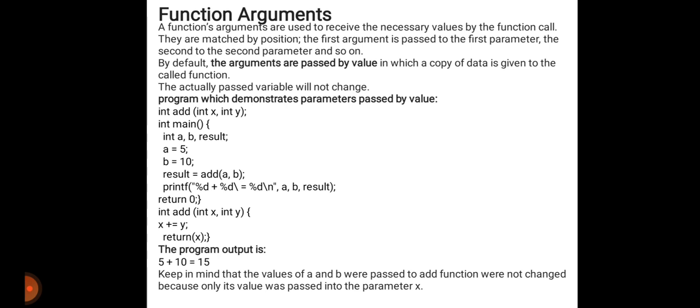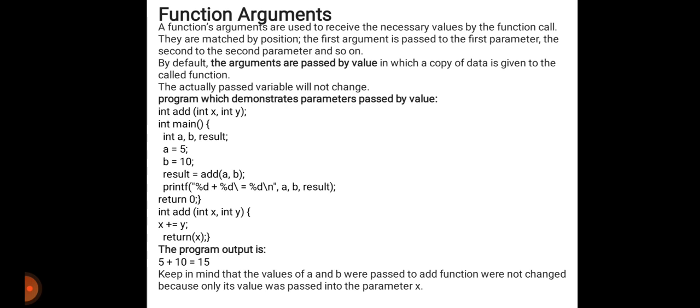By default, arguments are passed by value, in which a copy of the data is given to the function which is called. Then the actually passed variables will not change. This generates a copy, but the original values will not be changed.